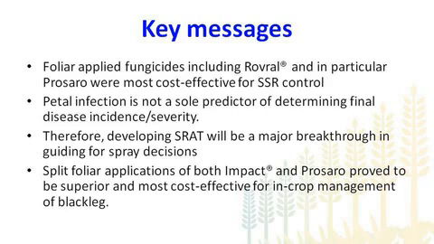So just wrapping up, foliar fungicides, especially Folicur and in particular Prozaro, were most cost effective for Sclerotinia stem rot control, but we have to be aware that Prozaro is not as yet registered for the control of Sclerotinia in Australia. Secondly, petal infection is not a sole predictor of final disease severity, and therefore we have to develop a Sclerotinia risk assessment tool, which will be a major breakthrough, especially in guiding spray decisions. And finally, the split foliar applications of both Impact and Prozaro proved to be very superior and most cost effective for in-crop management of blackleg.